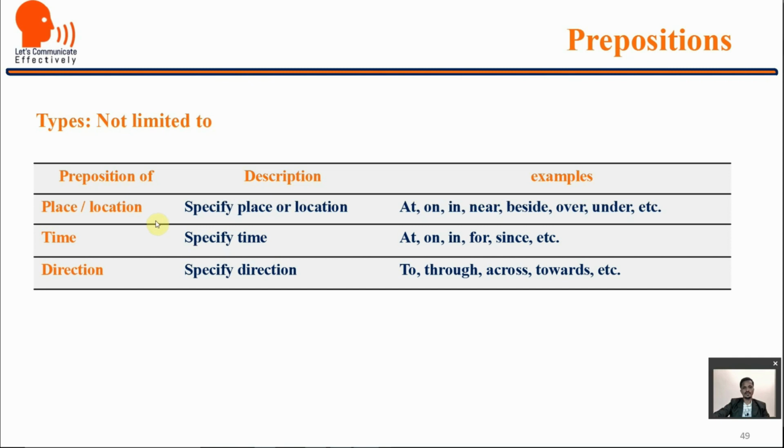So prepositions of place and location specify the place or the location: at, on, in, near, beside, over, under, etc. Time prepositions specify time, again at, on, in, for, since, etc. Now here at, on and in are again the most commonly used prepositions. They are used for location as well as time. For example, the lecture will start at 5 o'clock and I will wait for you at the hotel, and so on. The cat is sitting on the car and these participants arrived in the venue on time, and so on.